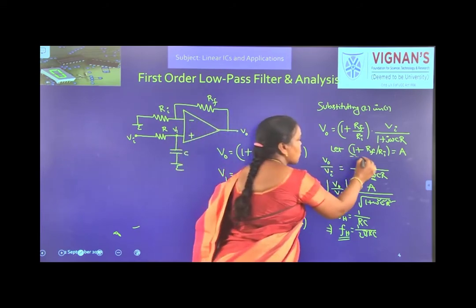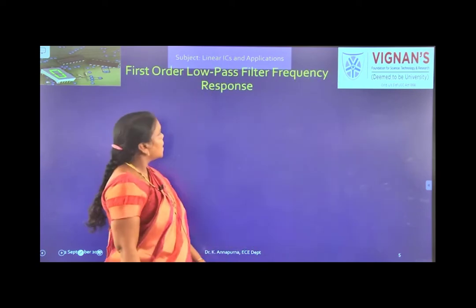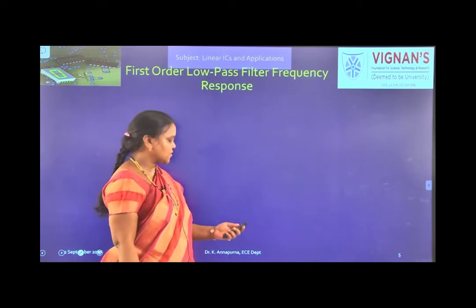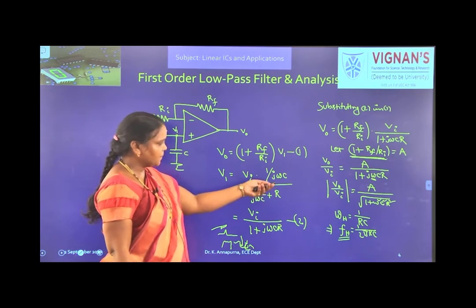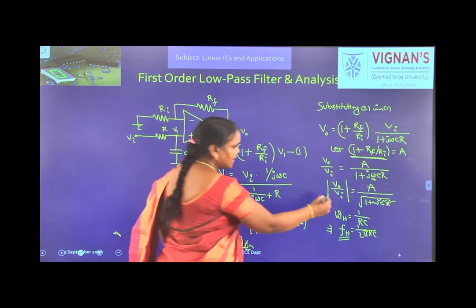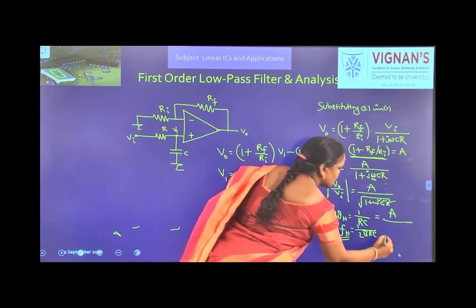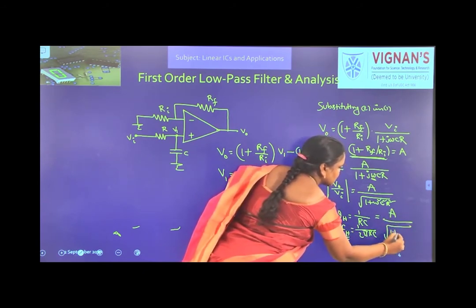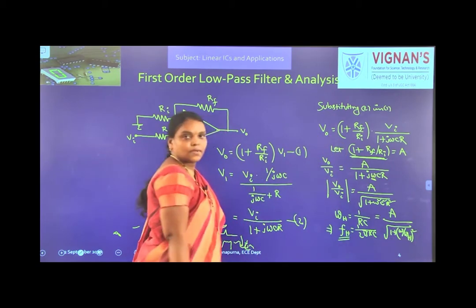It is 1 plus Rf by Ri. Okay? And let us see the frequency response. Before going to the frequency response, what is the gain expression? You can write this as A by square root of 1 plus (omega by omega h) whole square. Okay.